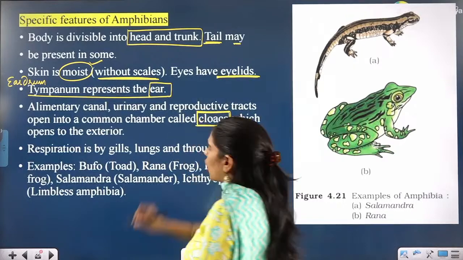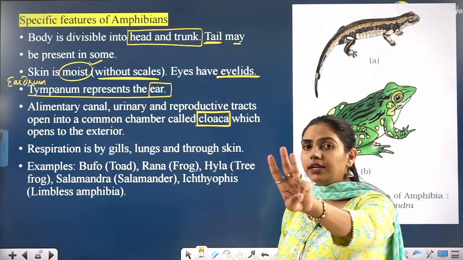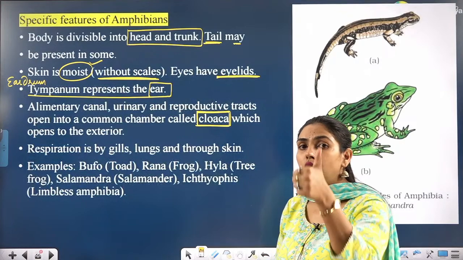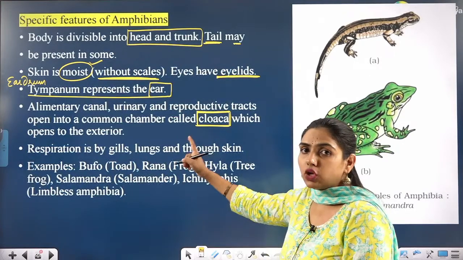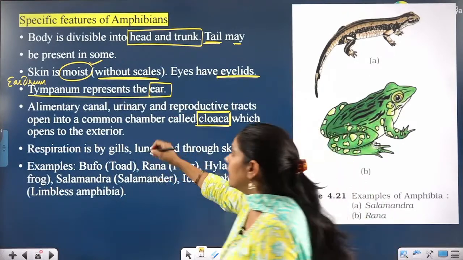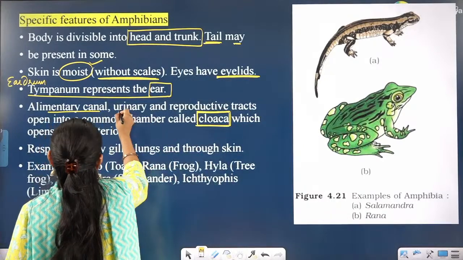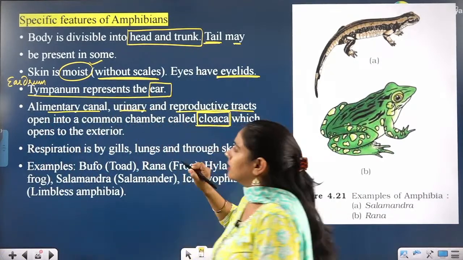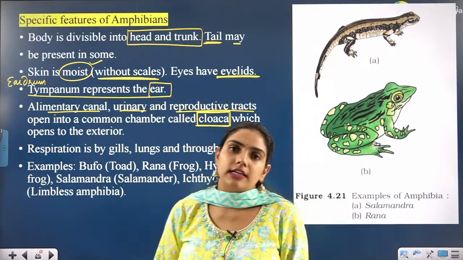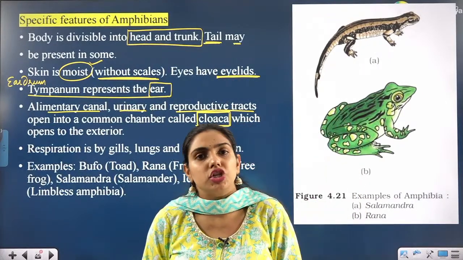You will find cloaca in them. So 3 different tracts are opening into one common chamber. That common chamber is known as cloaca. Alimentary canal, urinary and reproductive tract. These 3 different tracts are opening into one chamber. Alright.